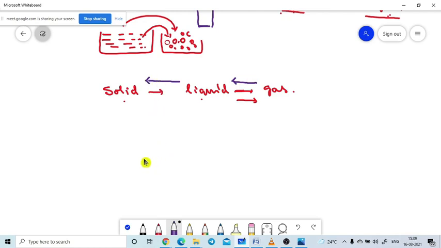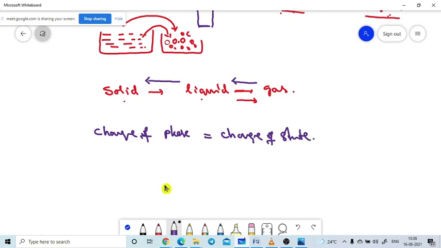This change of state is named in physics by another similar word: change of phase. Change of phase is nothing but change of state only. Both are the same. They are synonyms.